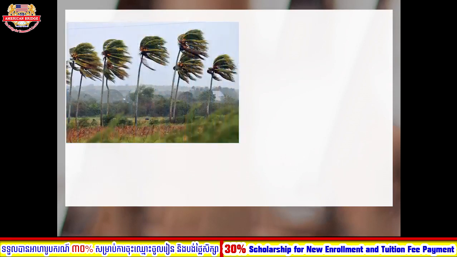Okay, so can you guess this picture? This one is a coconut tree, right? So what happened with the coconut tree? Can you guess it? Great, so it's windy, right? You can see the wind makes the leaves of the coconut tree move so strongly, right? That one is windy.